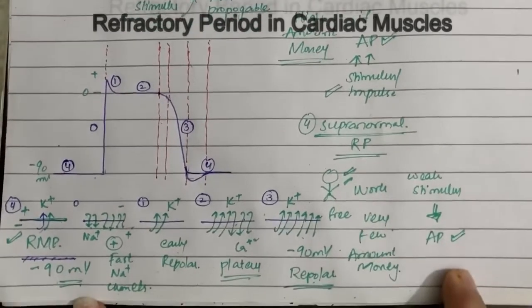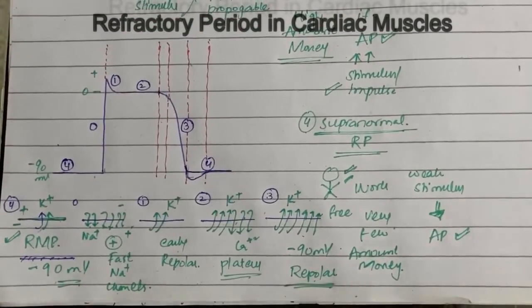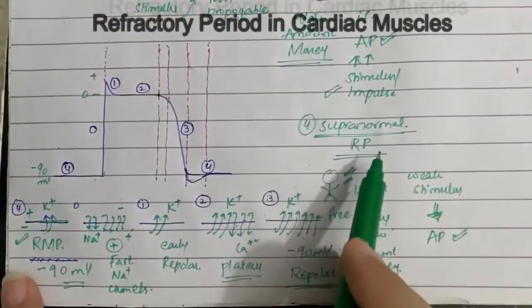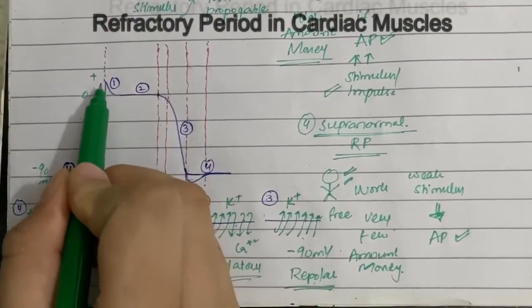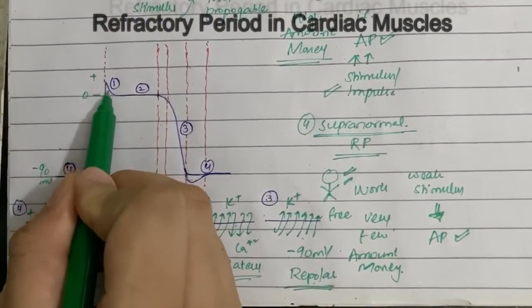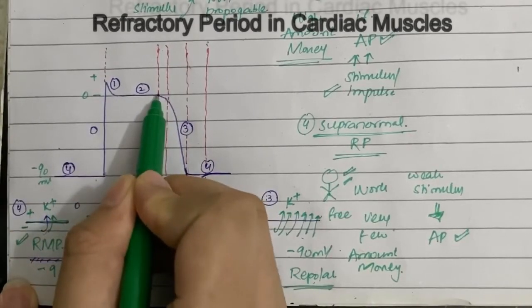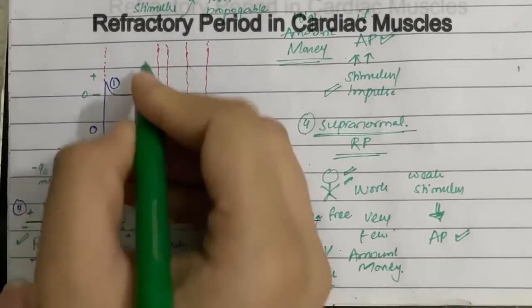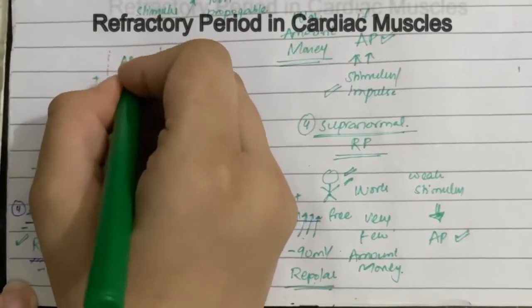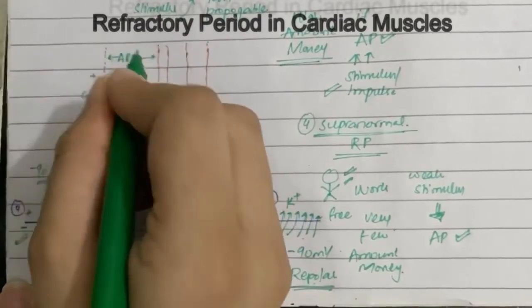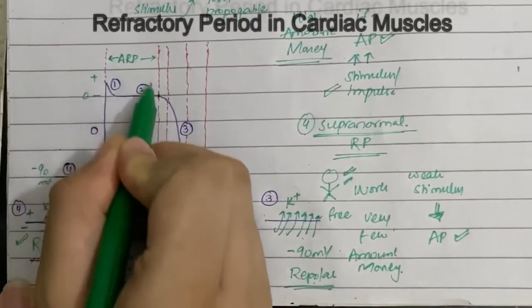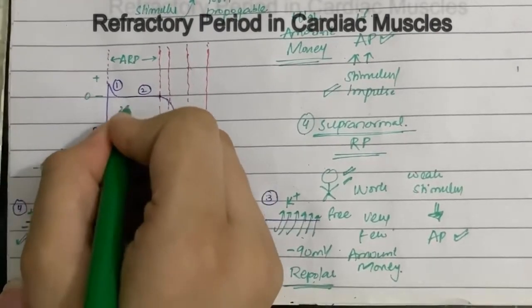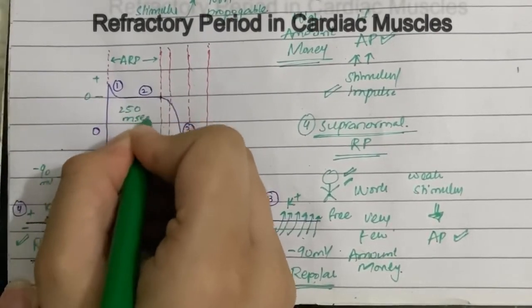Now I've explained all these phases to you. Now you can easily apply the refractory period over it. The period starting from depolarization and extending almost through the plateau phase is the absolute refractory period. As we know already, this phase of the cardiac cycle is almost 250 milliseconds.